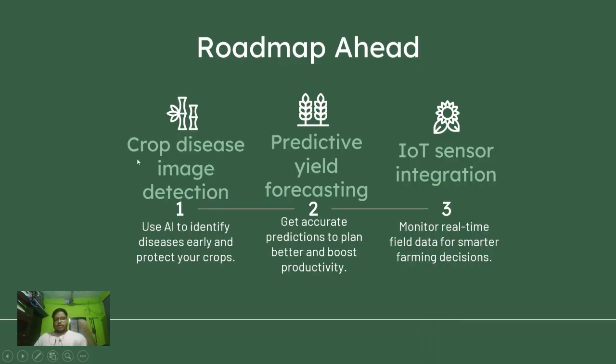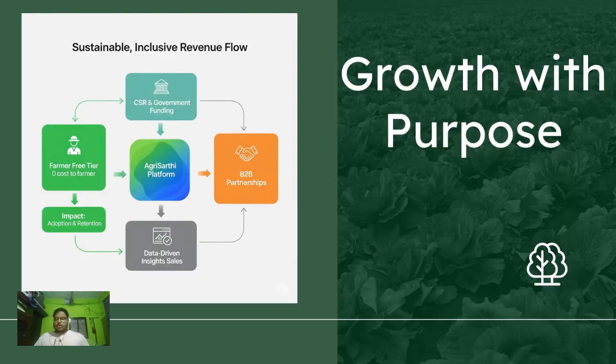Moving forward, we are thinking of integrating crop disease image detection and also predictive yield forecasting and IoT sensor integration into our system, so that it becomes even more robust, more information sensitive, and the data points increase for our LLM agentic AI system.